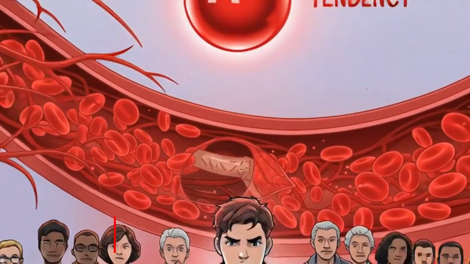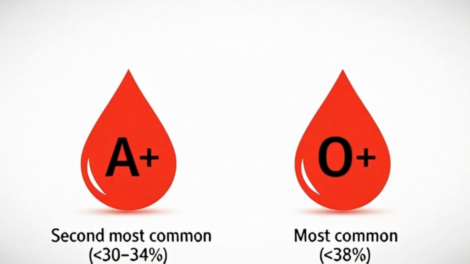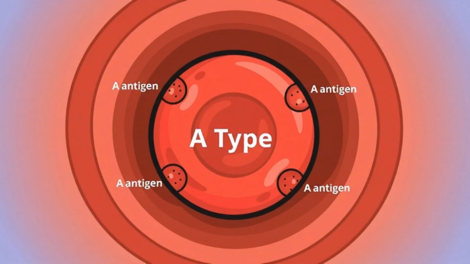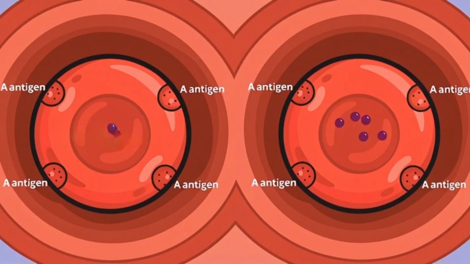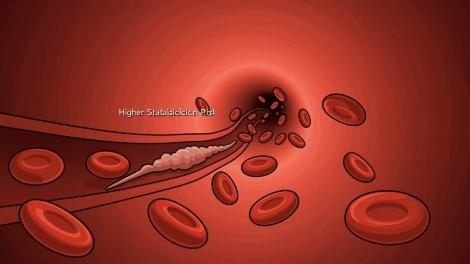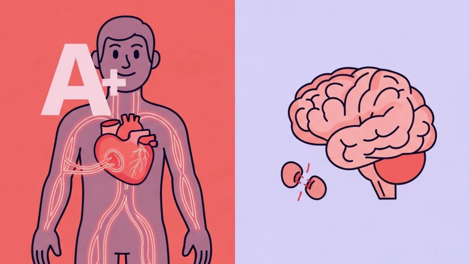A positive, higher clotting and different risk profile. A positive makes up roughly 30 to 34% of people worldwide. Type A carries A antigens, and studies consistently show higher average levels of clotting factors compared to type O. This means higher statistical risk of blood clots, slightly increased risk of stroke and heart disease.